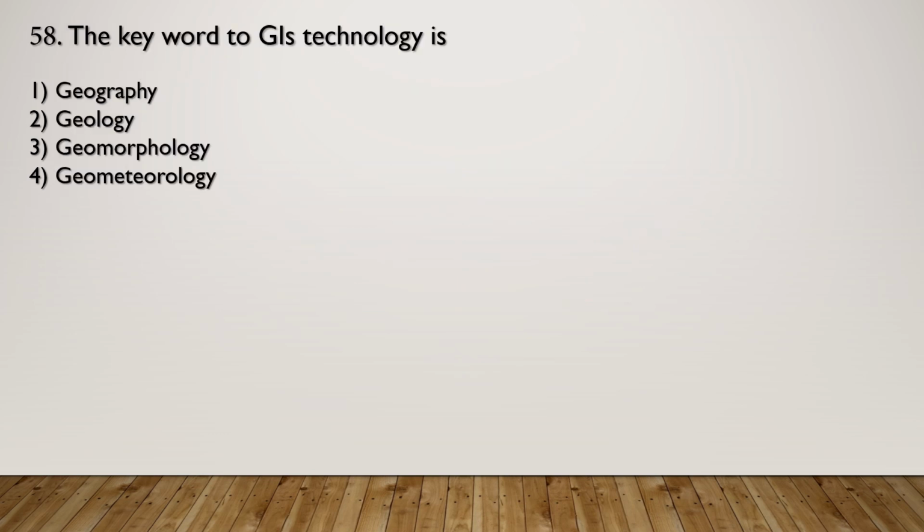The keyword to GIS technology is, now GIS means Geographic Information System. Geology is an earth science concerned with the rocks of which it is composed. Geomorphology is the study of physical features of the surface of the earth, whereas geometrology is the study of effect of weather on the rocks. So keyword for GIS is nothing but Geographic Information System. Option 1 is the correct option for this question.